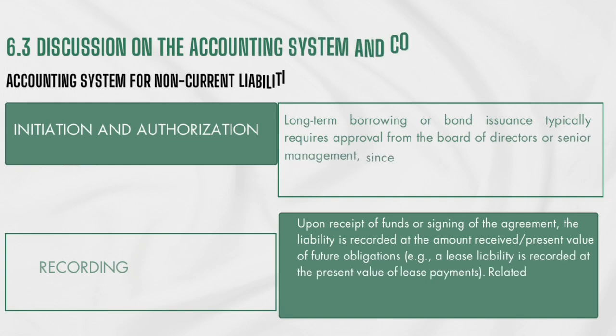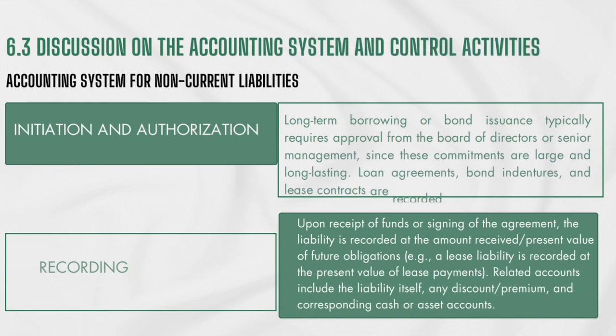Discussion on the accounting system and control activities. Accounting system for non-current liabilities. Initiation and authorization. Long-term borrowing or bond issuance typically requires approval from the board of directors or senior management since the commitments are large and long-lasting. Loan agreements, bond indentures, and lease contracts are recorded as source documents.